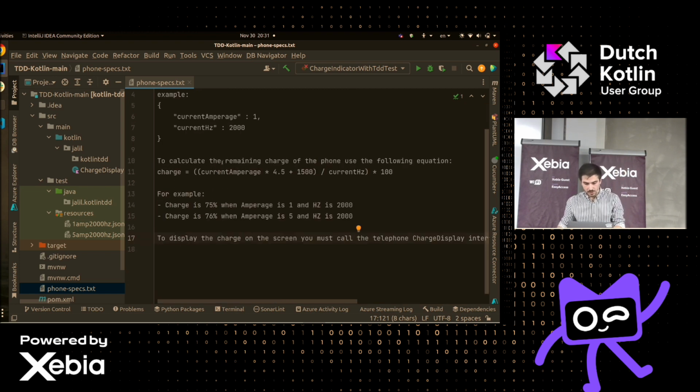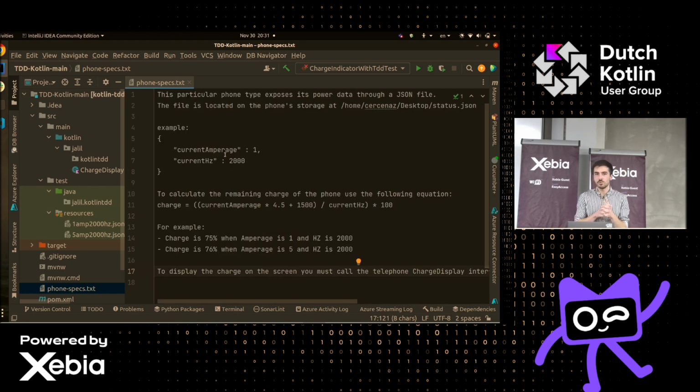Cool. So let's first try to solve this problem in a non-TDD way. Let's do it the old fashioned way. Okay.